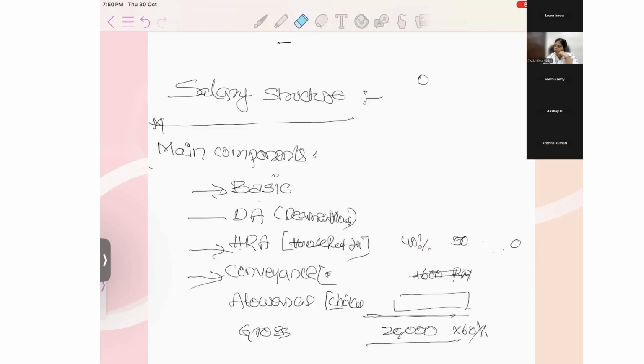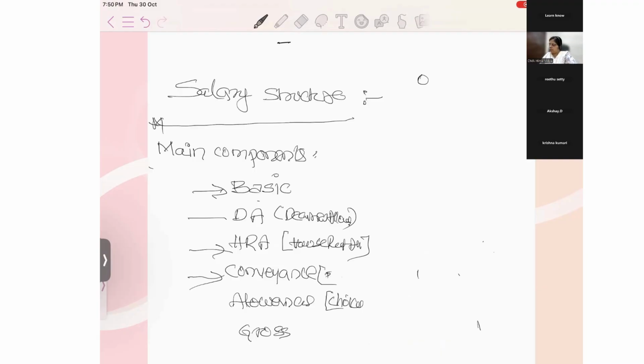Very sorry for asking, ma'am, can you please repeat? Yeah, I'll repeat. First let me erase all this. What is our gross? Take it as 20,000. We thought 60% should be our basic, but major companies follow 40%. But now the government says that according to the minimum wages act, it should be 60%. In private companies, major companies are not following, but the remaining companies are.